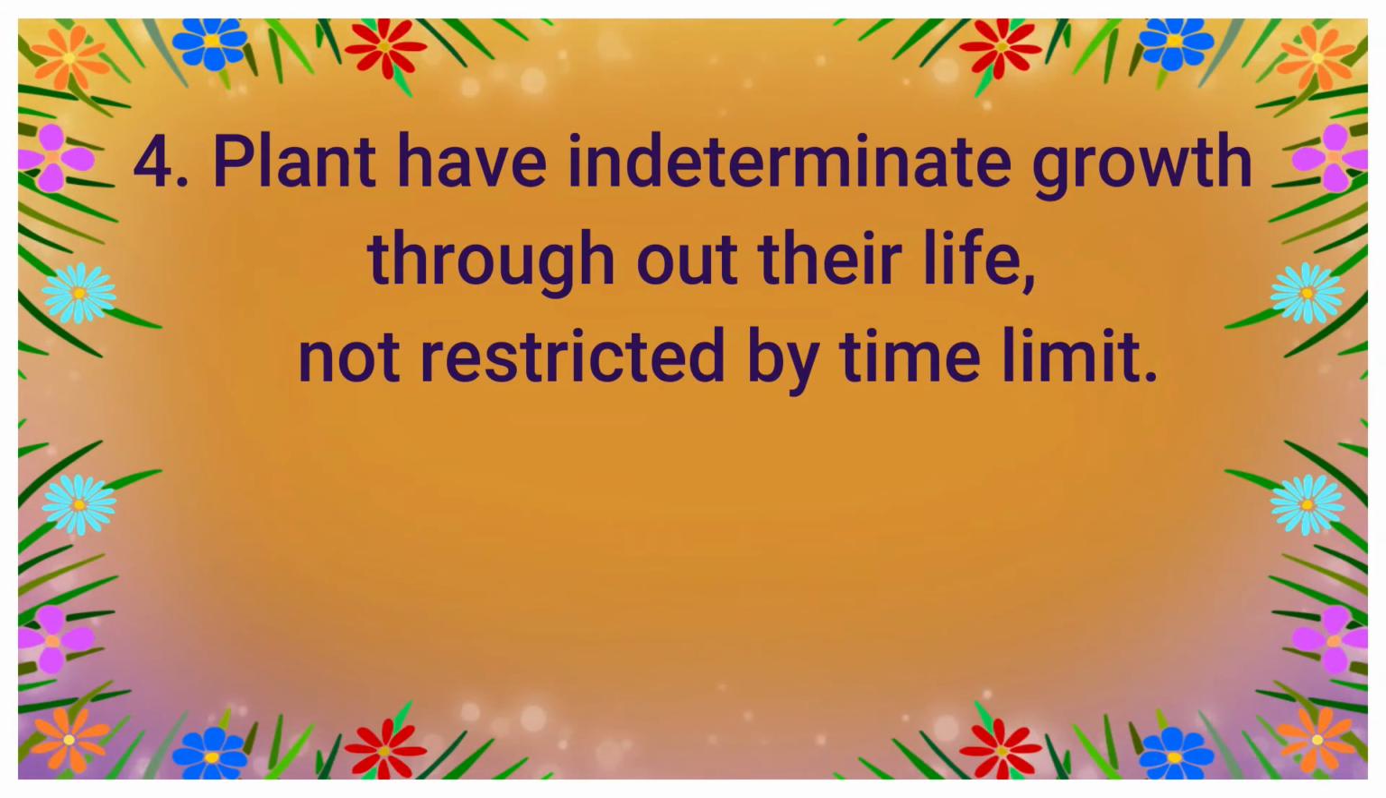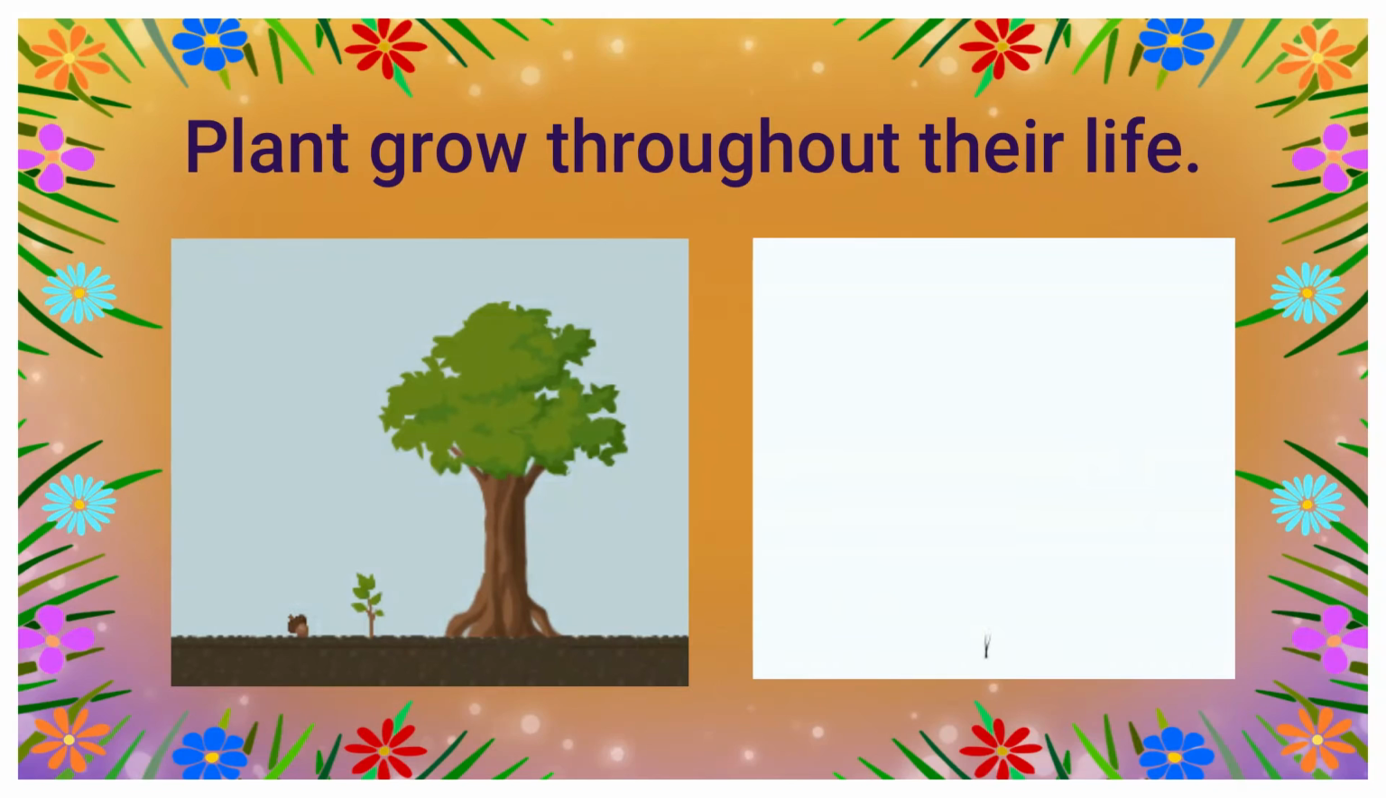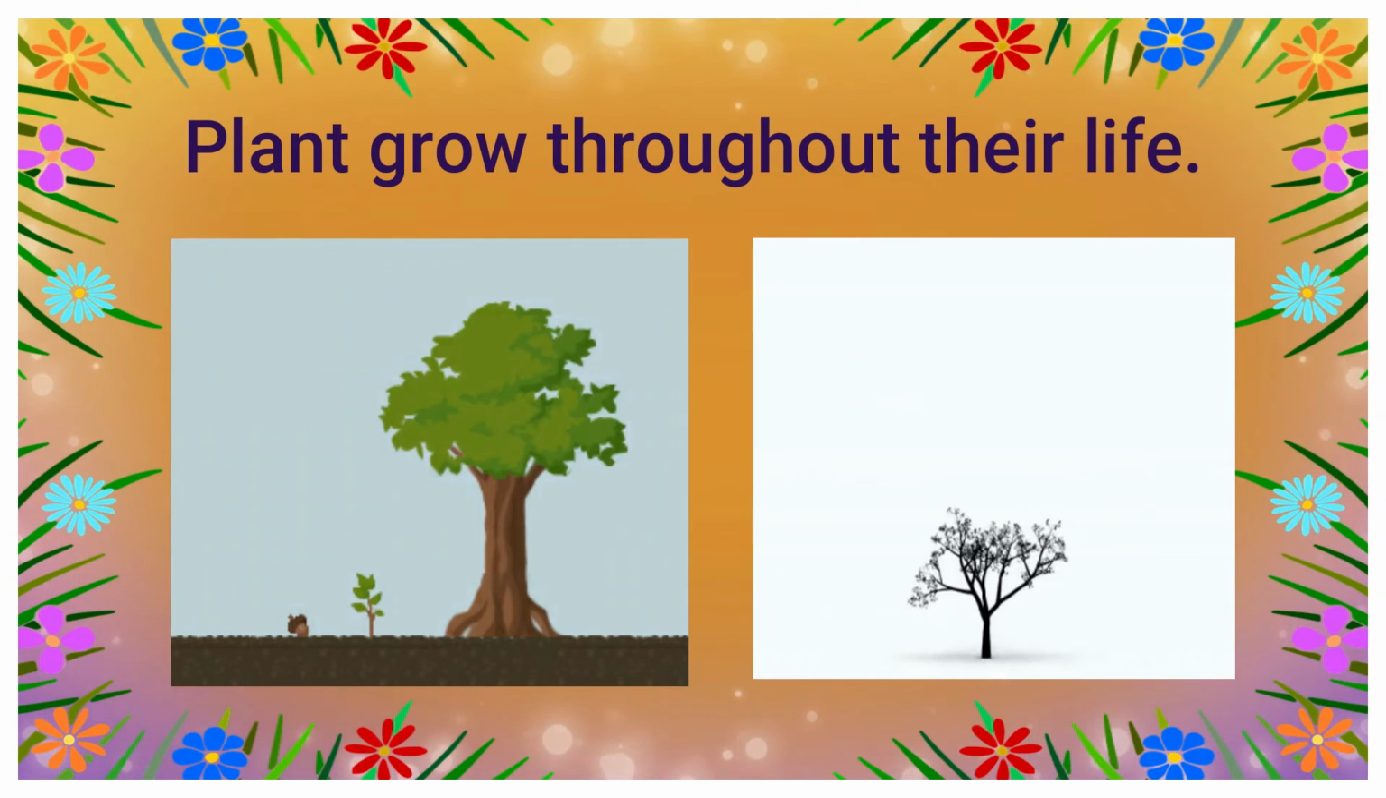Next difference. Plants have indeterminate growth throughout their life. Growth is not restricted by a time limit, whereas animals grow only for a definite period of time and then cease their growth. Plants grow throughout their life. Some parts of the plant keep growing and coming new, like leaf, branch, root.